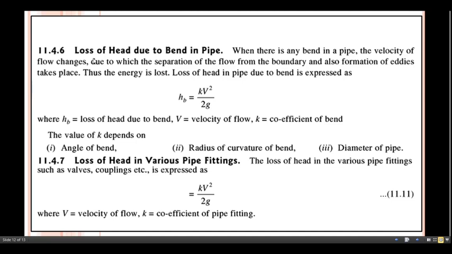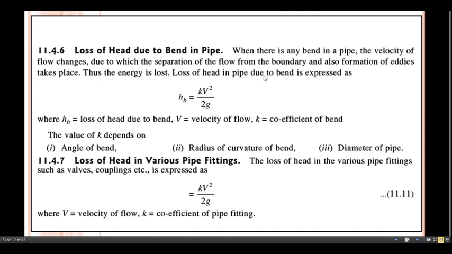Let us move towards the next one: loss of head due to bend in pipe. When there is any bend in pipe, the velocity of flow changes, due to which the separation of flow from the boundary and also formation of eddies takes place. Thus the energy is lost.